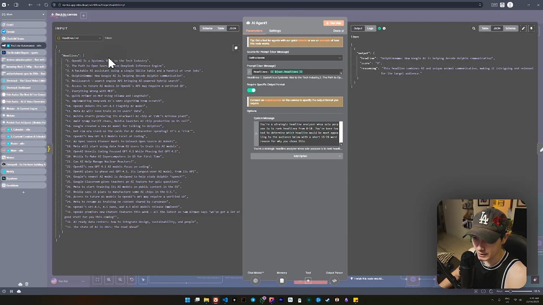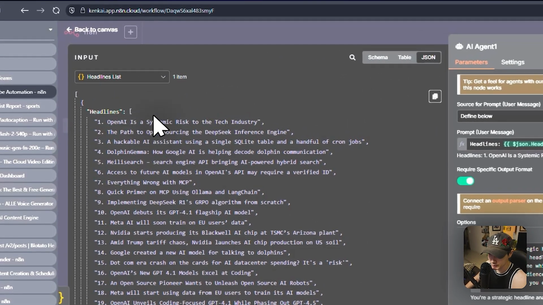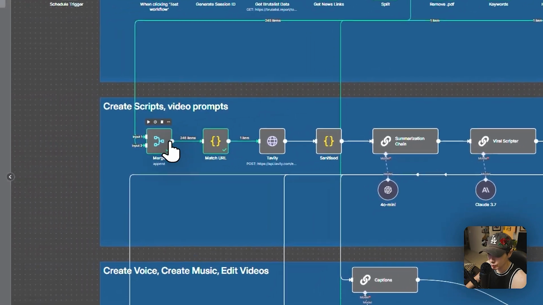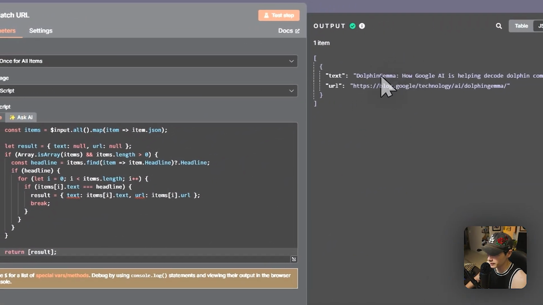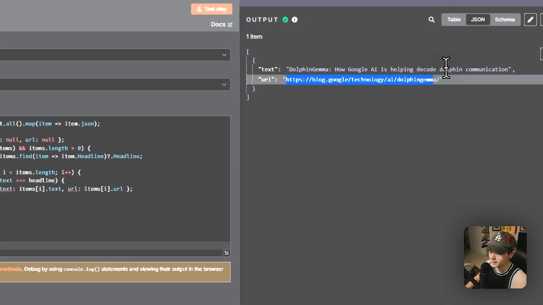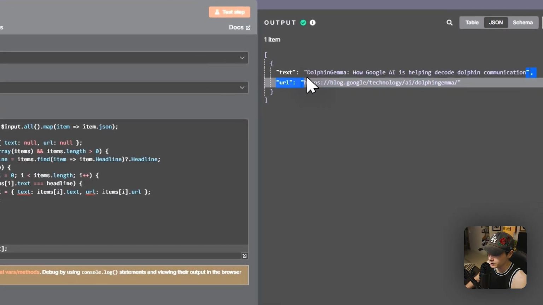If I added in all those URLs, we'd be giving too much information to the agent, which isn't that important. That's another thing you've got to think about with your agents: be very specific about the data you give them. So in this case, I'm just giving it the headlines, and then I'll find that URL again later on with some code, and there we go. I've got that URL back based on the one our agent has chosen.